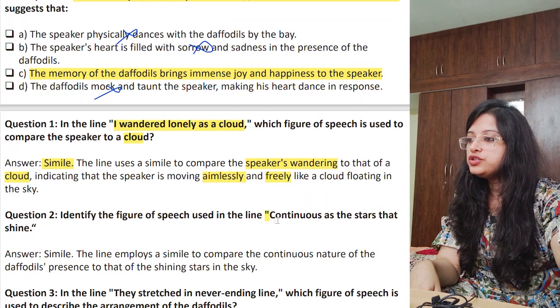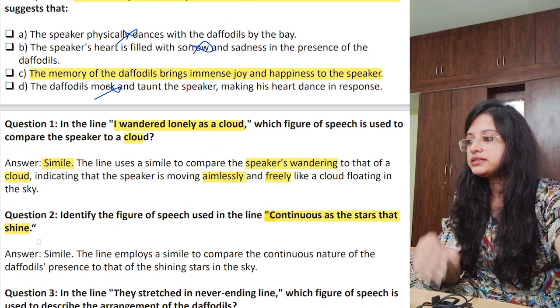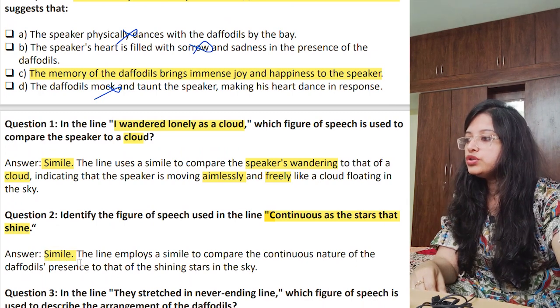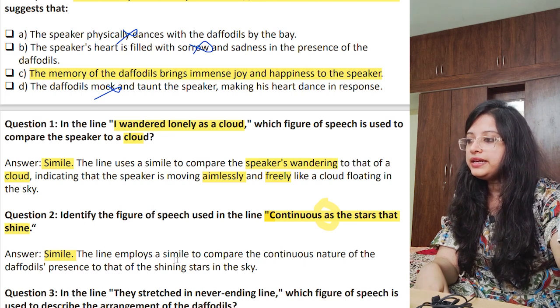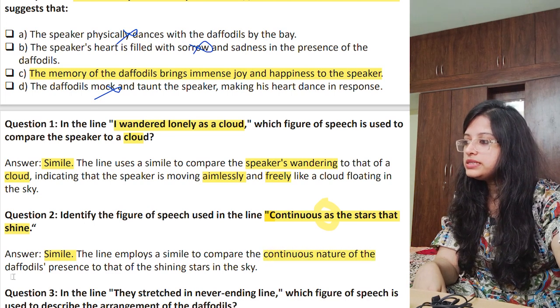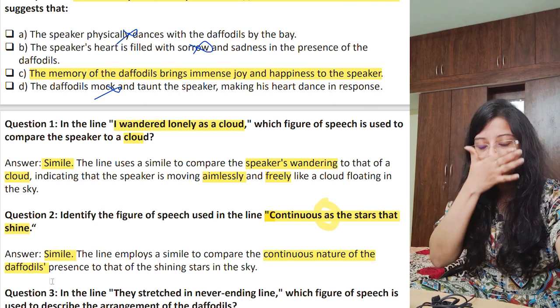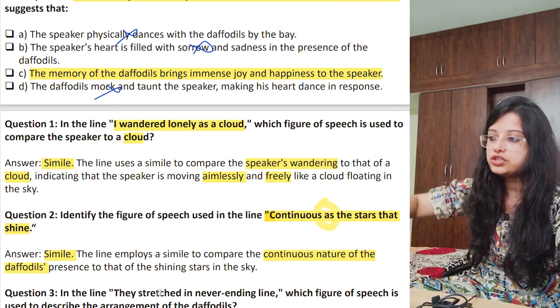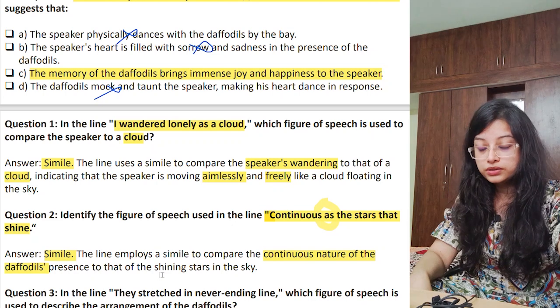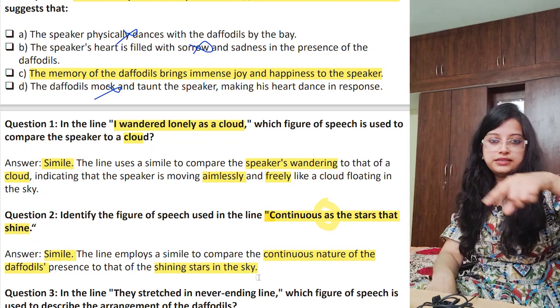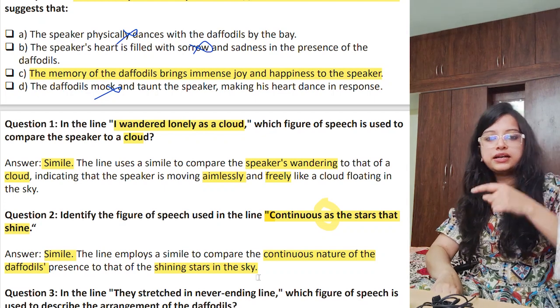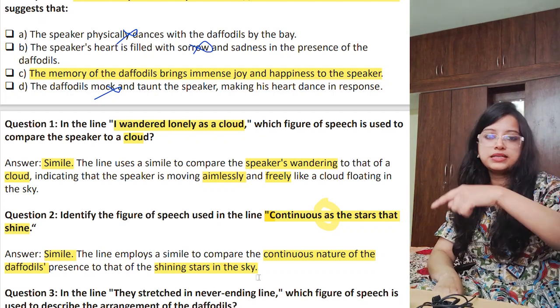Next question, question number 2. Identify the figure of speech used in the line "continuous as the stars that shine." This is also a simile. Why? See, again, we have the word "as" over here. The line employs a simile to compare the continuous nature of the daffodils beside the lake beneath the trees, like a continuous stretch, compared to what? Compared to the shining stars in the sky in the galaxy. If you see a galaxy, they seem to be continuous.